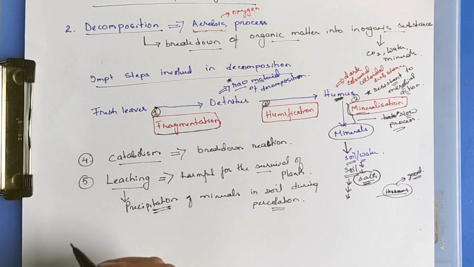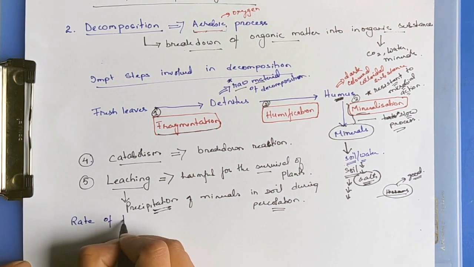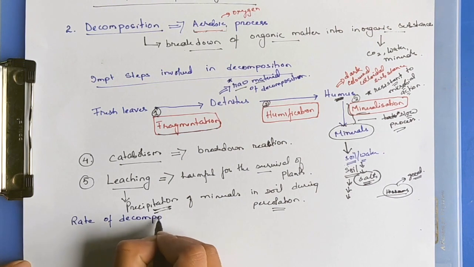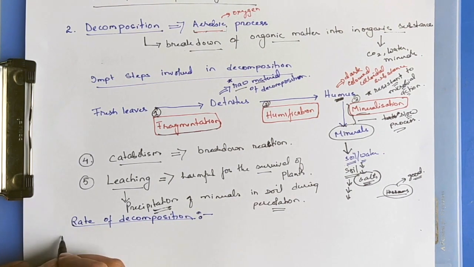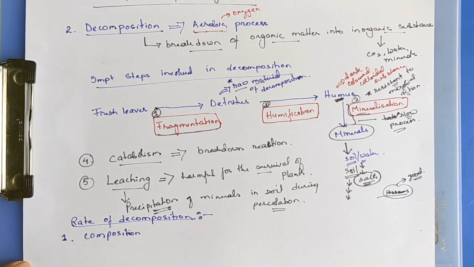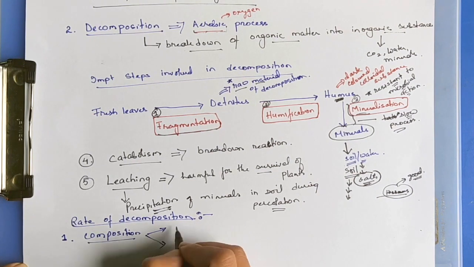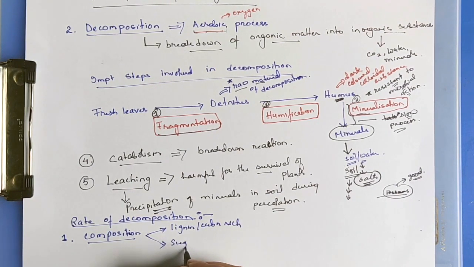The rate of decomposition depends on certain factors. The first factor is the composition. Composition can be divided into two types: lignin or cutin rich composition, and sugar or nitrogen rich composition.